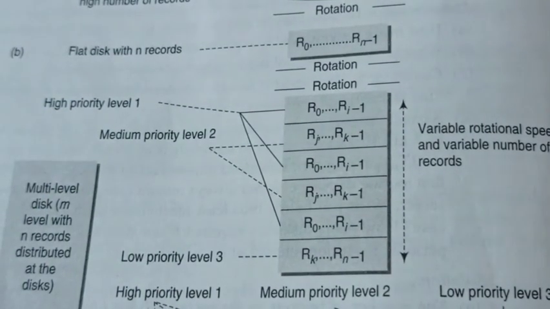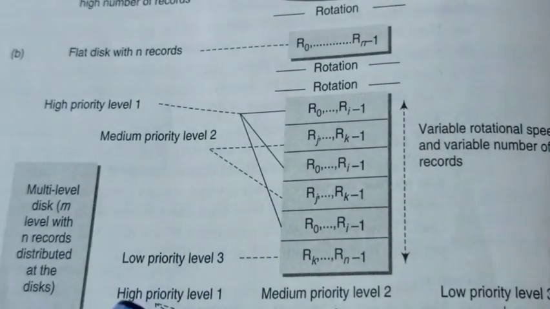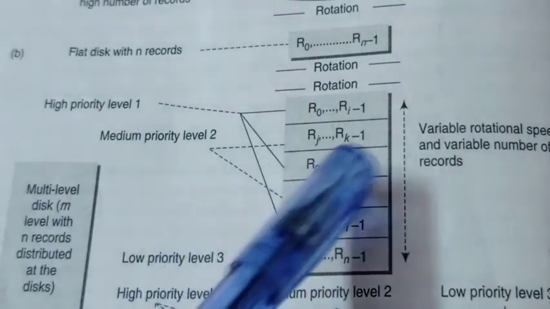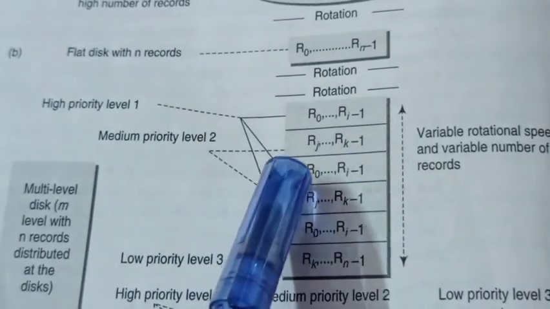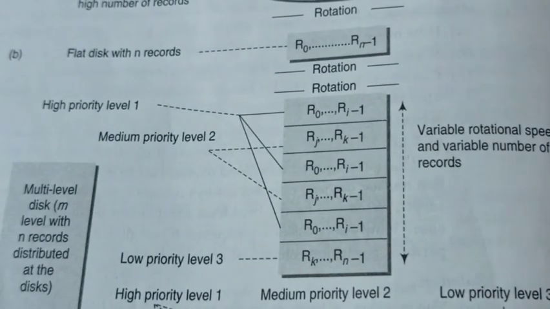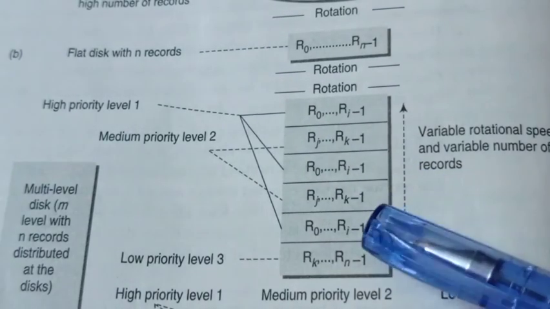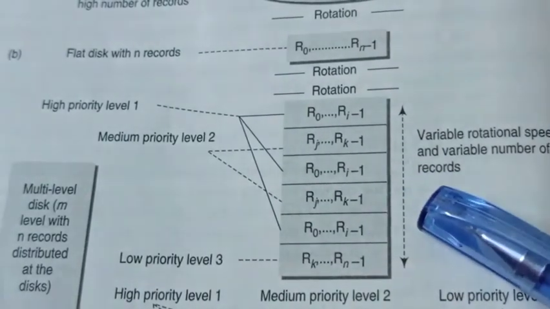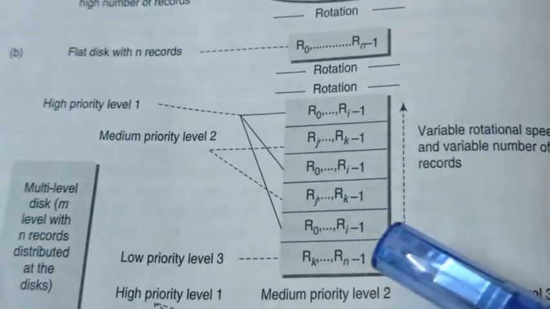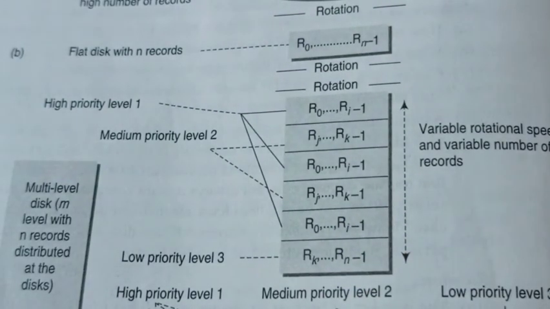Next is Rj to Rk-1. First this record set will be transmitted with one speed, and after its completion the records from Rj to Rk-1 will be transmitted. Again with a different transmission speed, R0 to Ri-1 will be transmitted again, and then the Rj to Rk-1 records.